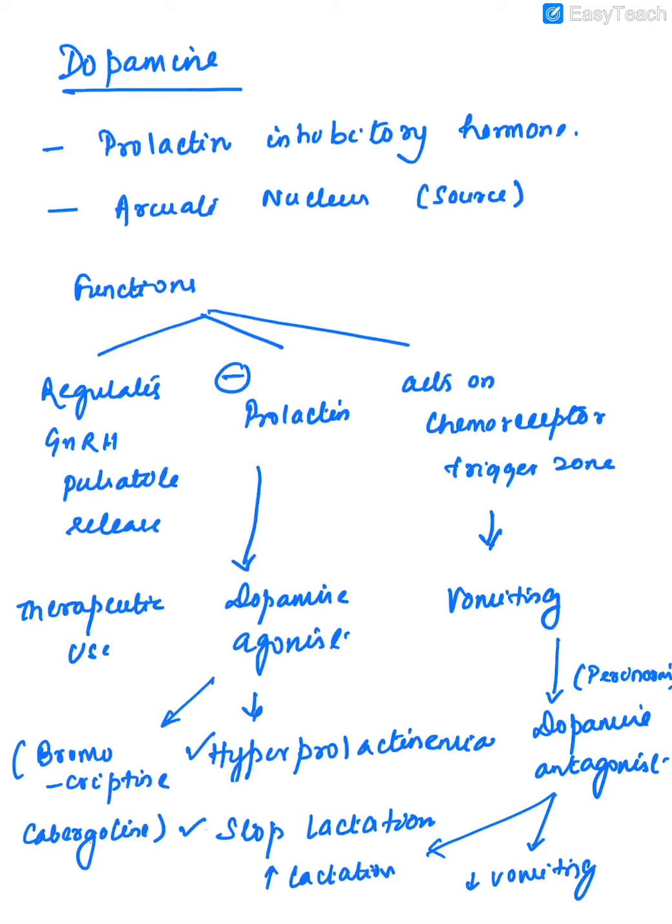Now the secondary oocyte that is released at ovulation enters into the fallopian tube and reaches the ampulla. Suppose the sperm is present in the ampulla of the fallopian tube at that time, then the secondary oocyte will undergo fertilization and the zygote will form. This zygote then undergoes multiplication and various stages of development, and it enters into the uterine cavity around the 4th to 5th day of formation of the zygote, and it implants in the blastocyst stage.